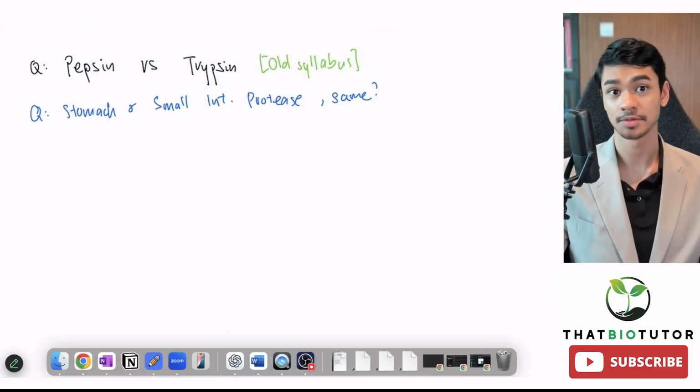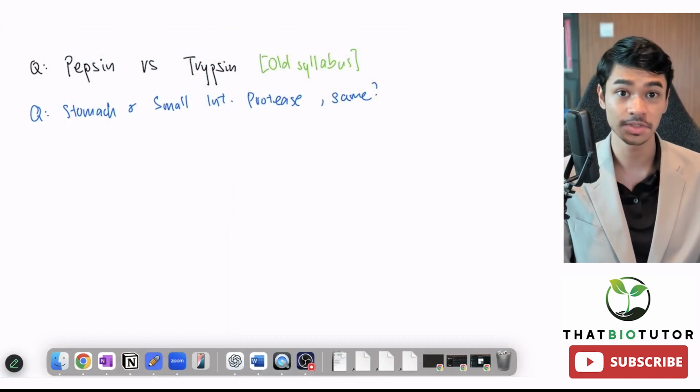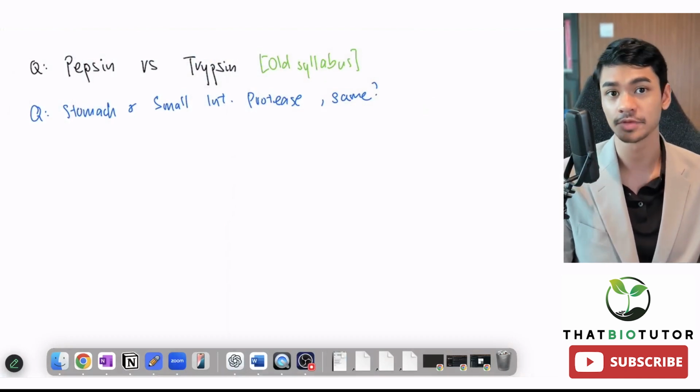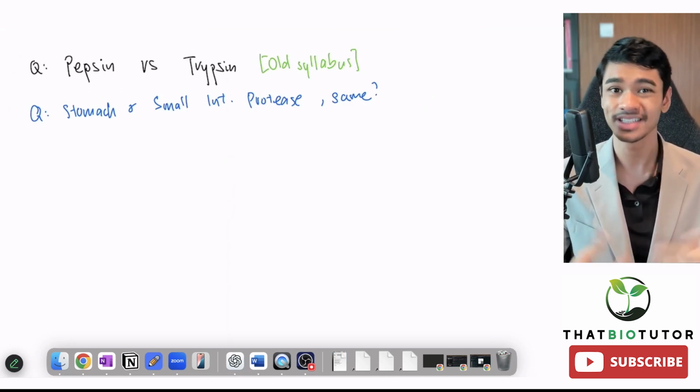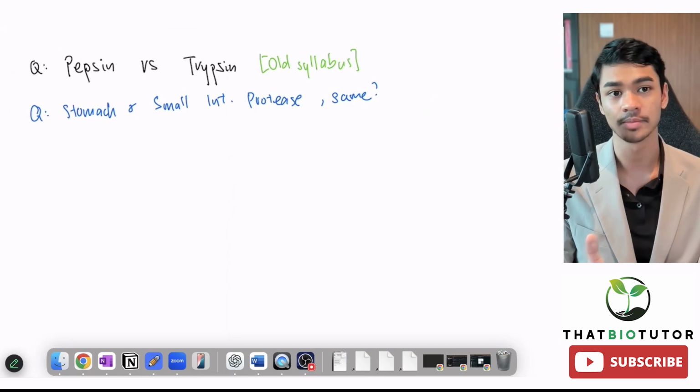So here are the questions that we'll be answering. What's the difference between pepsin and trypsin? Yes, this is old syllabus stuff, but some of you are still being taught that in school because schools take long to update their syllabus sometimes. So I'll explain what those are to you. And then now for the things in syllabus that you actually need to write in O levels, protease.